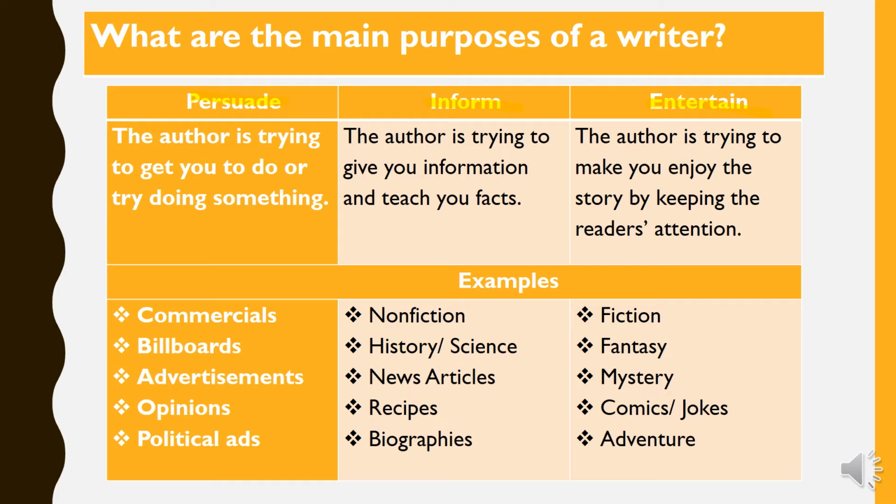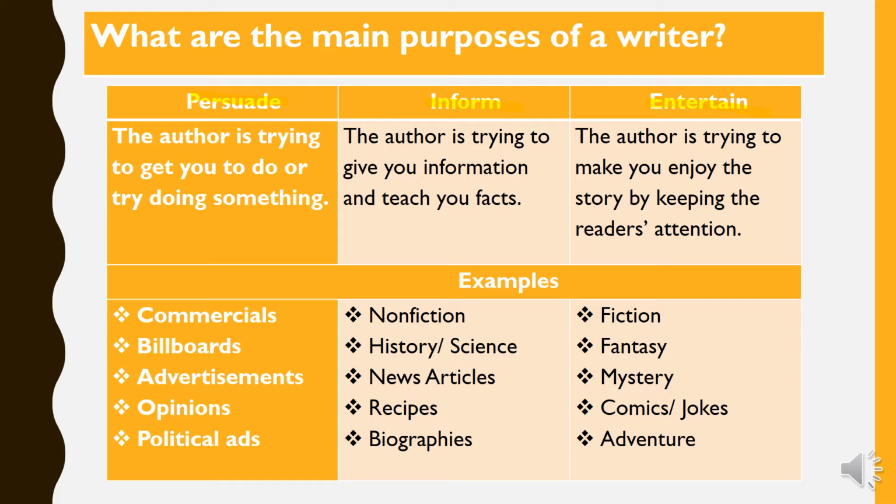So in brief, to persuade is to get someone to try something or to buy something or to agree on something and so on. Okay, so let's now move to the second purpose, which is to inform. Okay, this is clear because to inform means information, to give information.